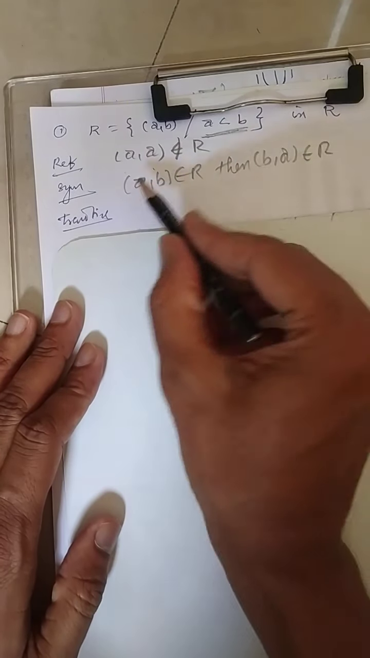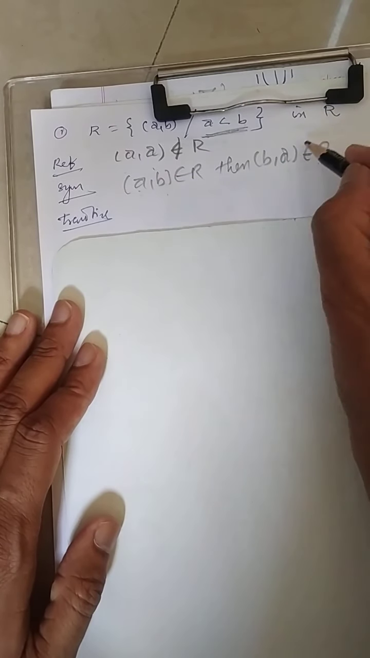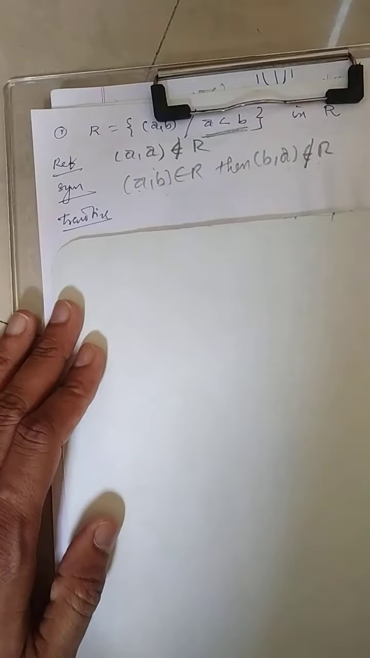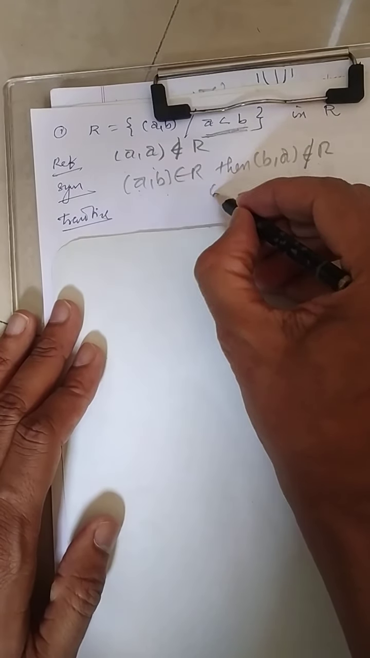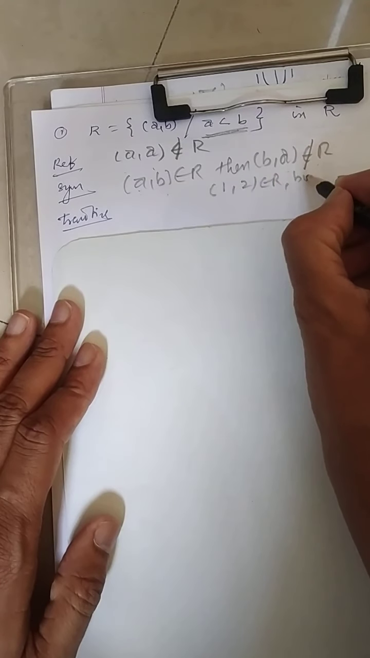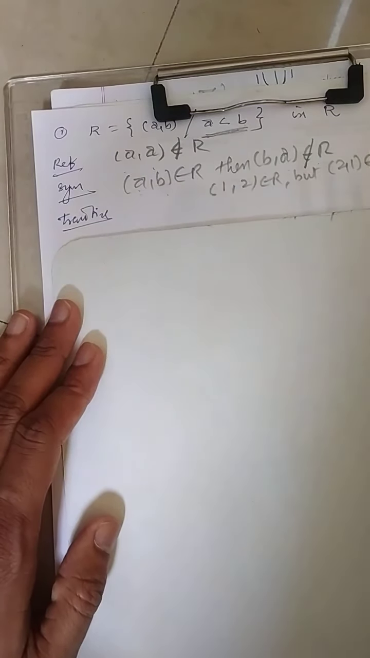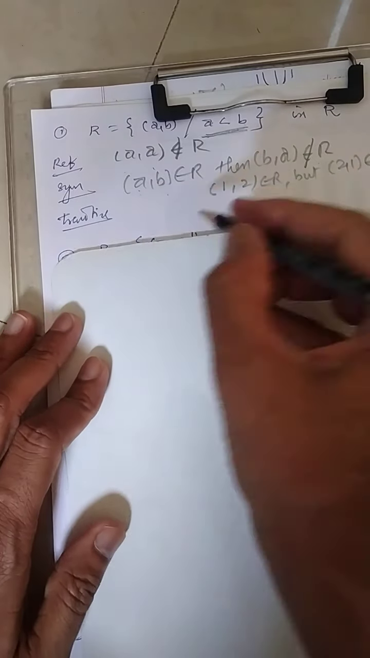Suppose A is smaller than B. Can you say that B is smaller than A? Whenever you are saying no, I told you, you have to give a counter example. Say 1 is smaller than 2, so (1, 2) belongs to R, but (2, 1) does not belong to R. It is not an example for a yes statement.